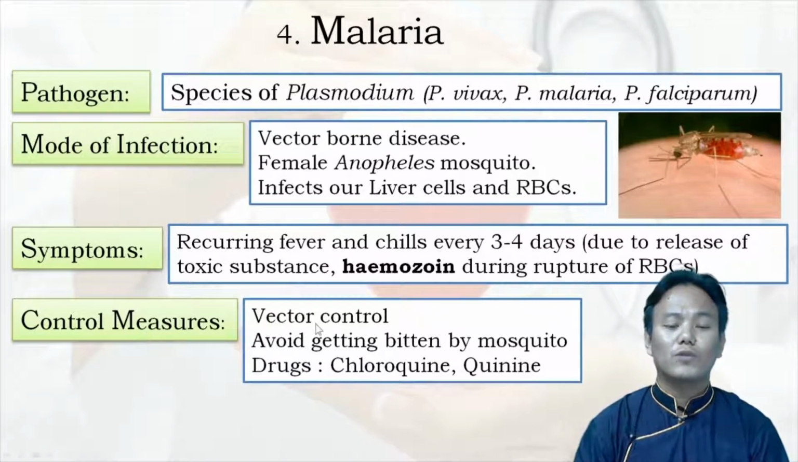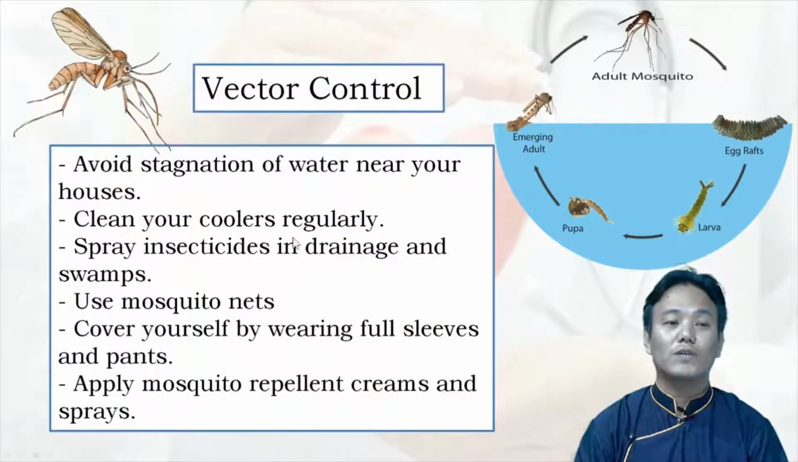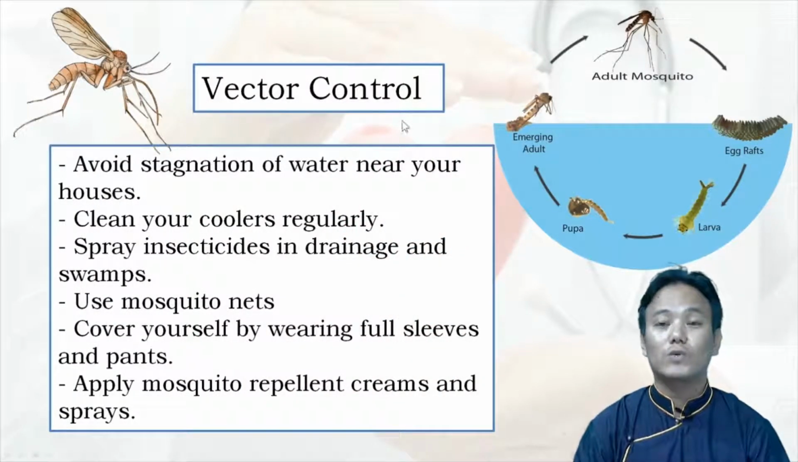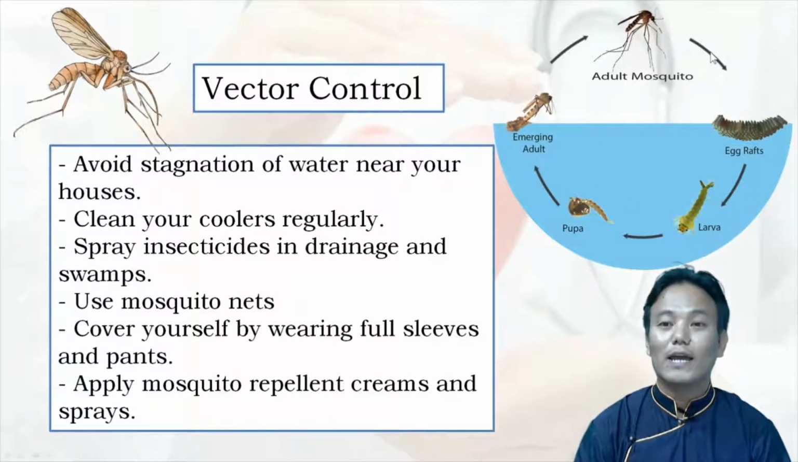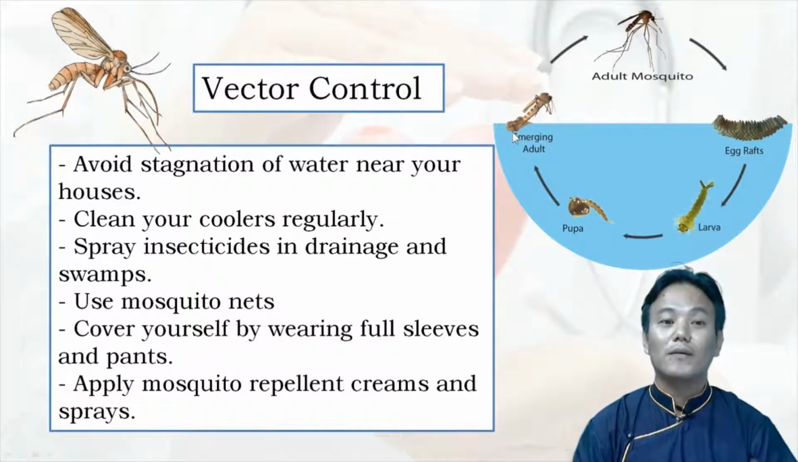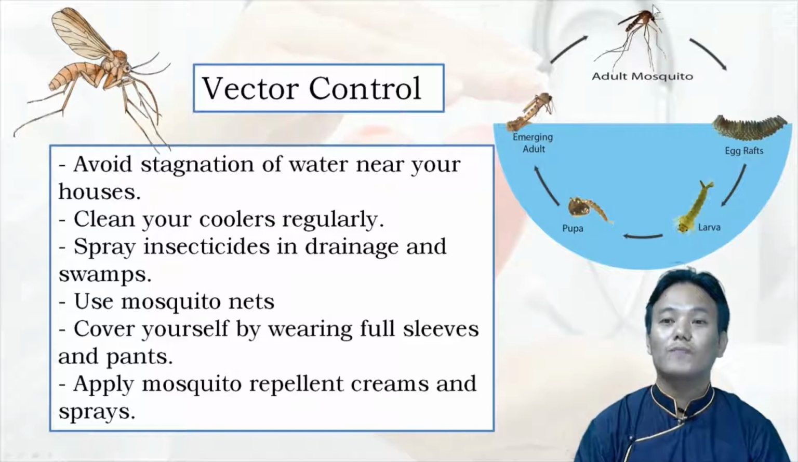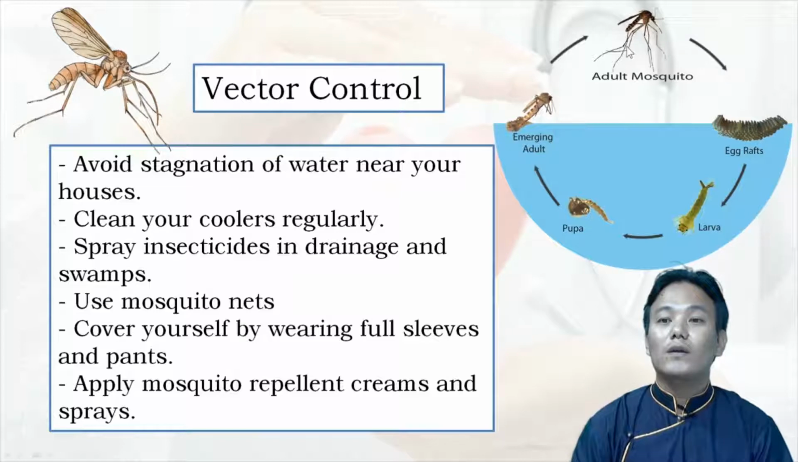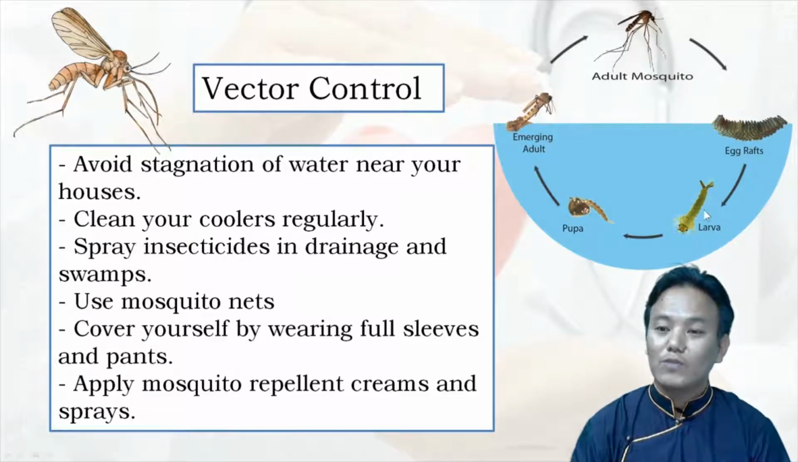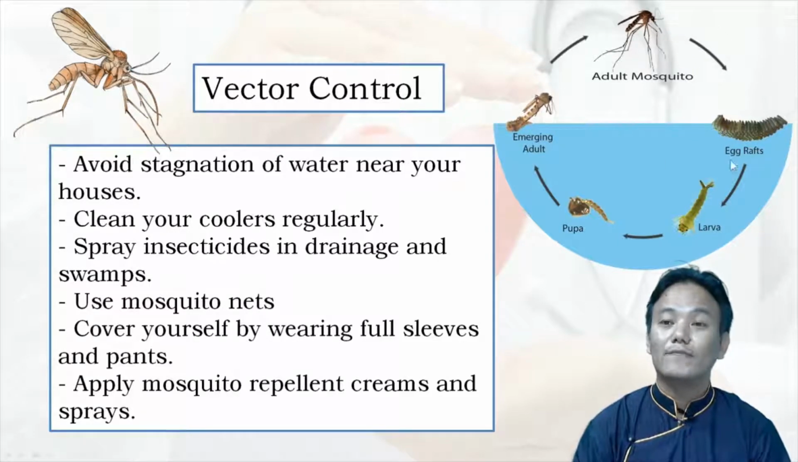Now we will discuss control measures more over here. How can we do vector control? If we understand the life cycle of the mosquito, then we can plan our vector control. Adult female mosquitoes lay their eggs in water bodies, in stagnant water. The eggs hatch and produce larvae. Larvae pupate, and from the pupa the adult mosquito emerges and the life cycle continues.